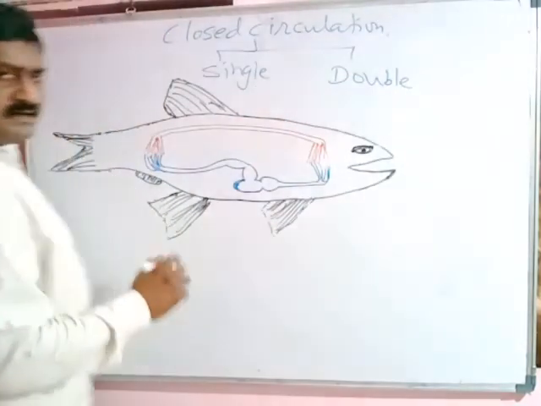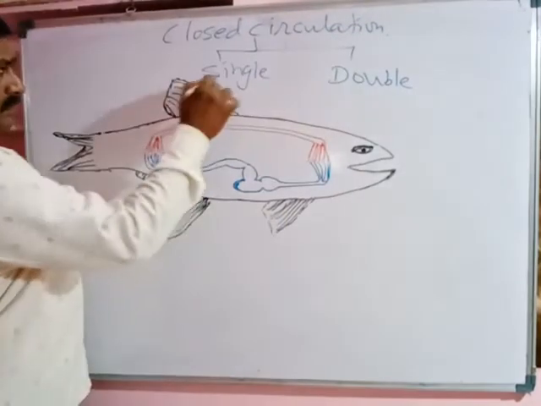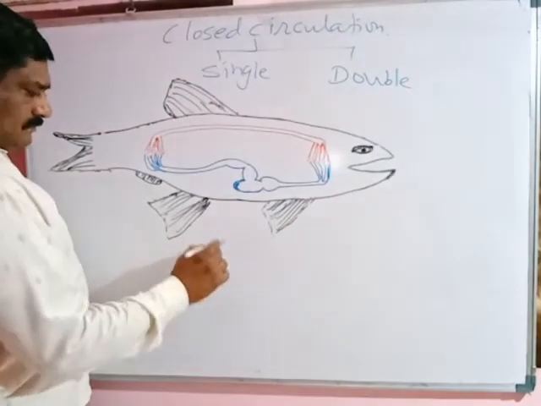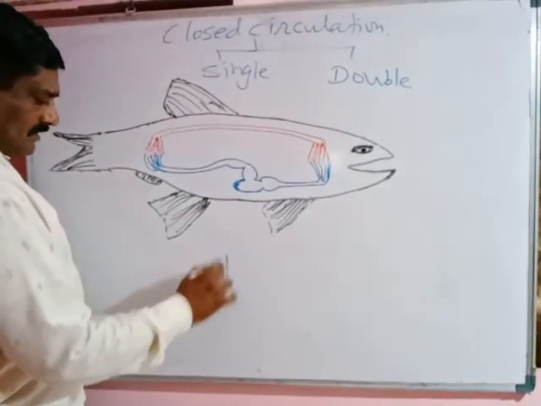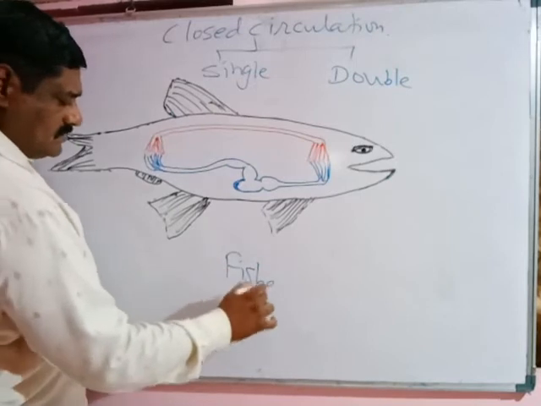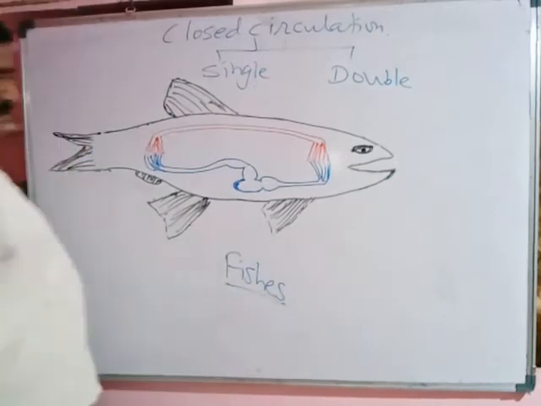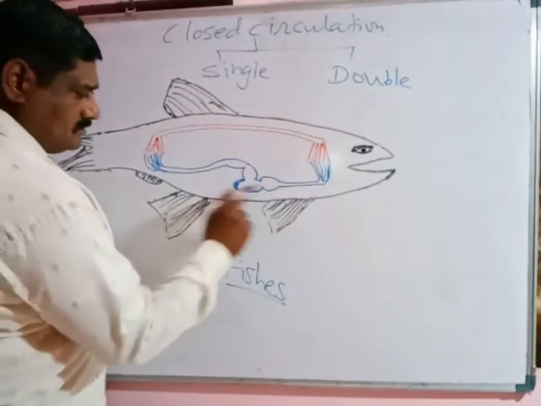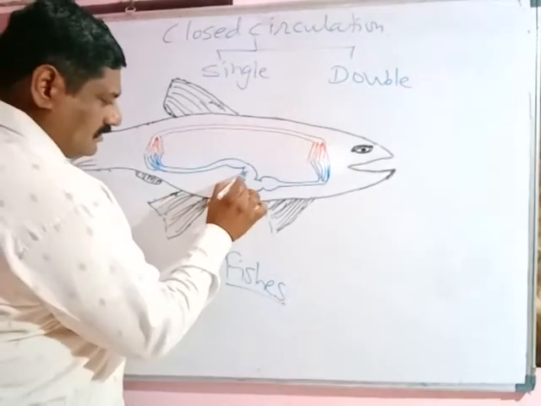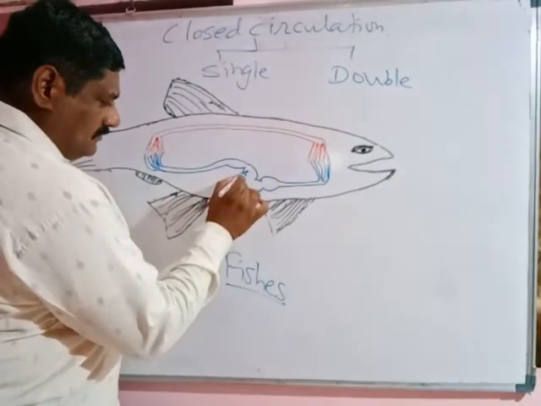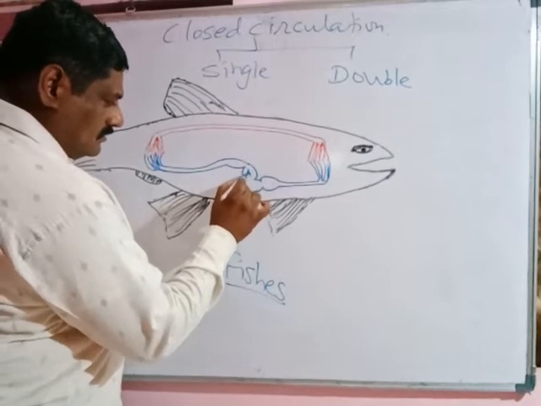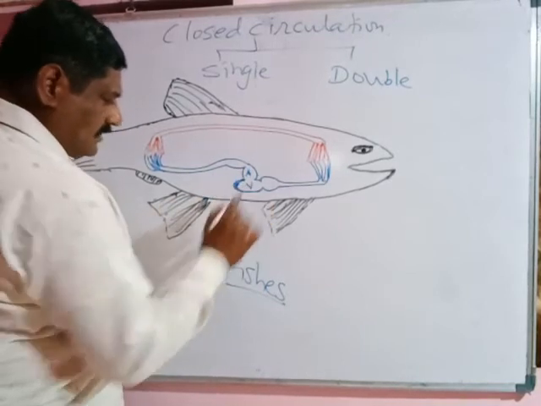Single circulation is shown in fishes. In fishes, the heart is two-chambered: one chamber is the auricle and the other is the ventricle.